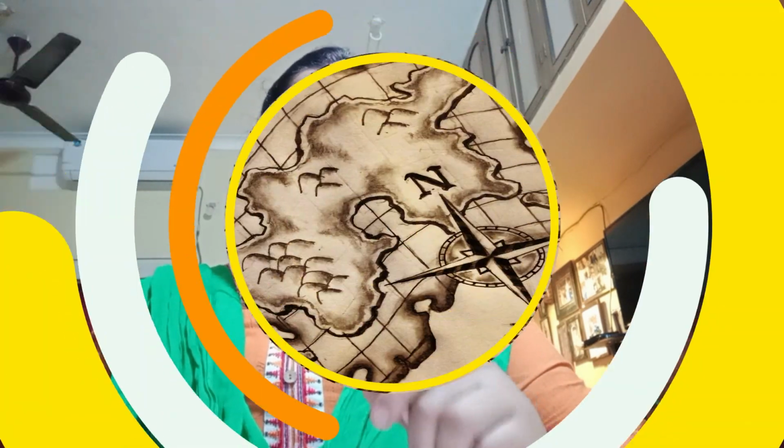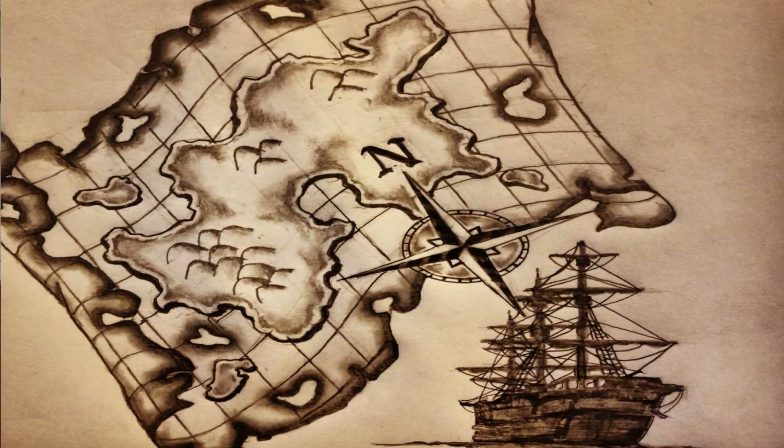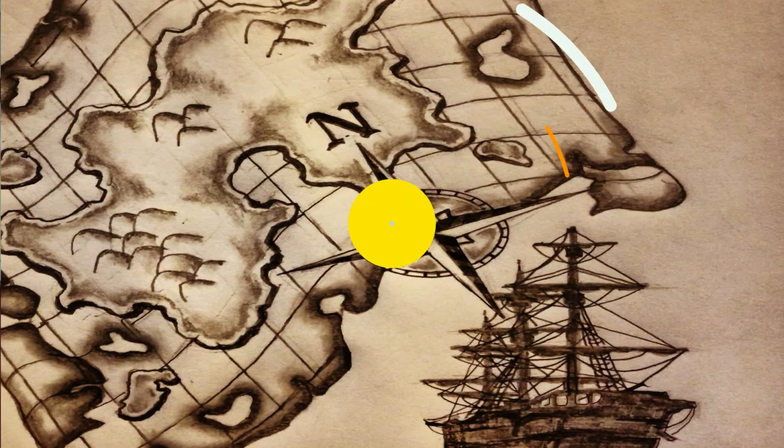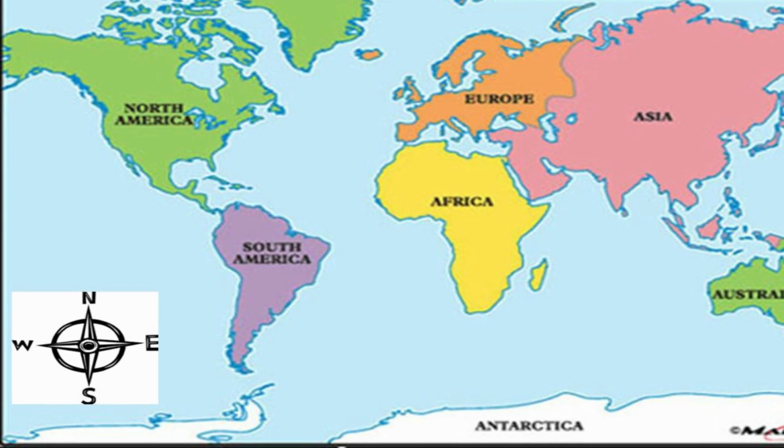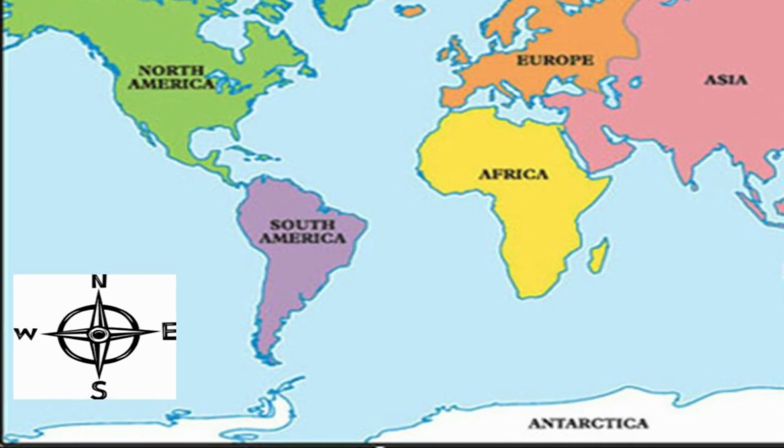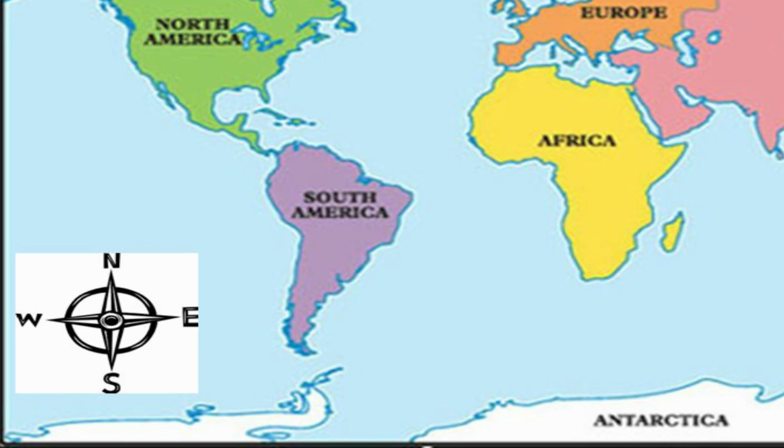Then question number 2: how can we find direction on a map? When you look at the map, children, remember one thing, that the bottom of the map shows the south. And the answer will be, when we look at the map, the top of the map shows the north and the bottom shows the south. West is the left side and east is the right side. So this is the formula.